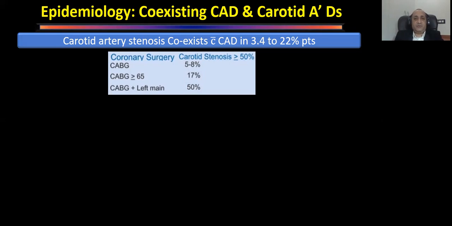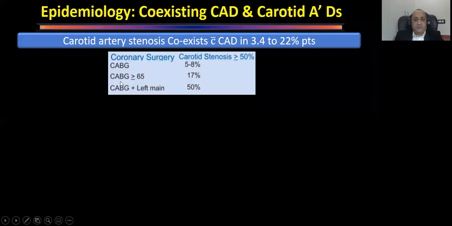Among patients who are undergoing CABG, this series has reported 5 to 8% have concomitant carotid disease. But the moment people are more than 65 years of age, age more than 65 years is a risk factor for coexistence of this. 17% of people have carotid artery disease concomitant with coronary artery disease.